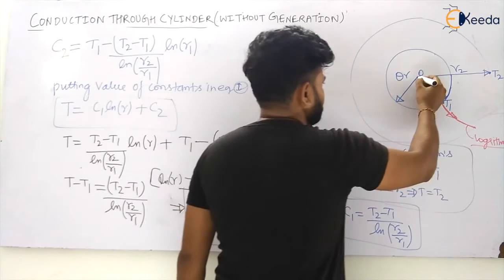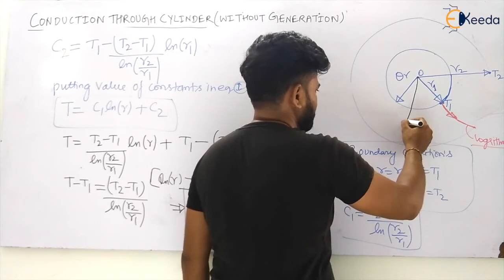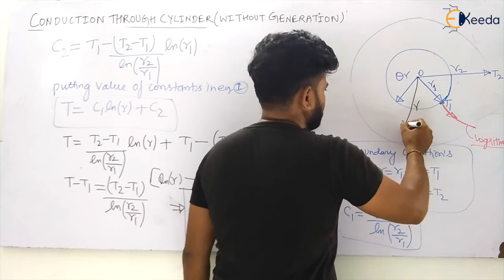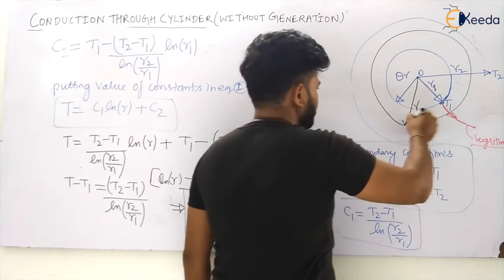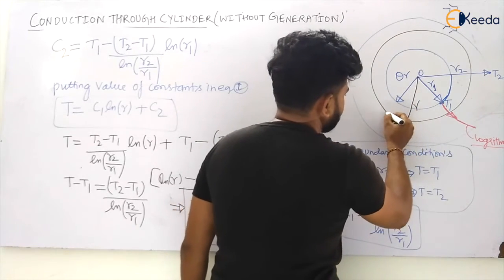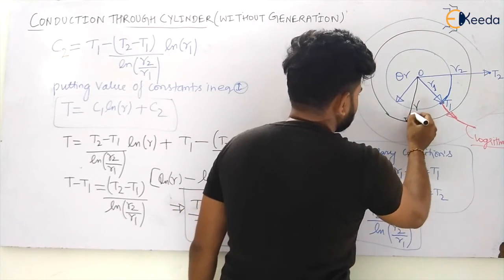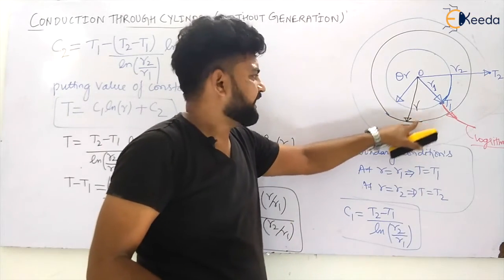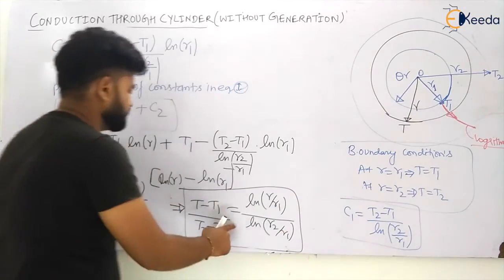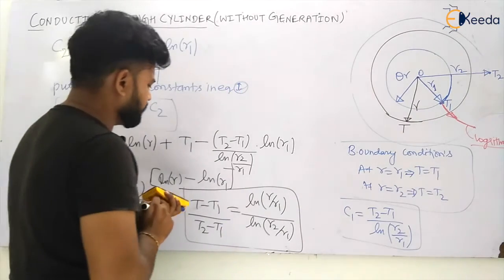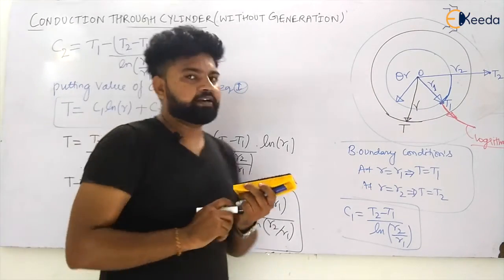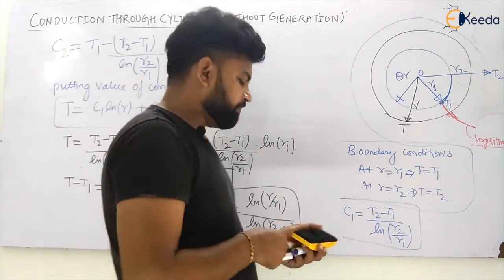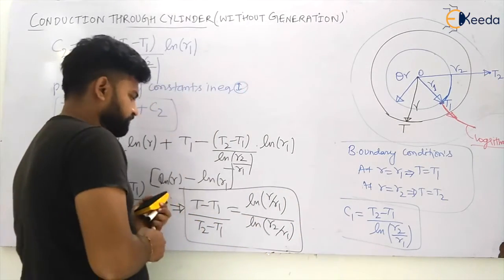Let us say at any radius R, you can calculate the temperature. Let us say this is R and this is T, so you can have any temperature T at R. From this equation you can easily calculate any temperature, and you have to remember this equation for your GATE exam because it is simple.